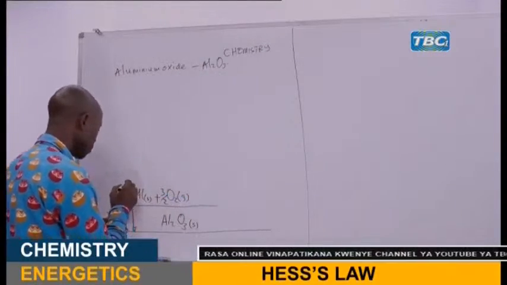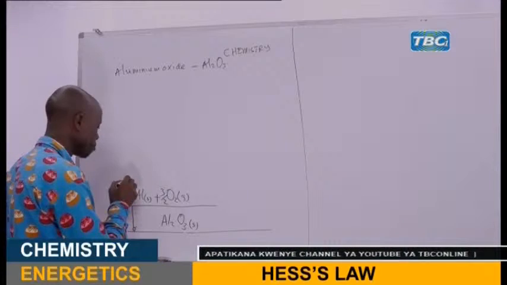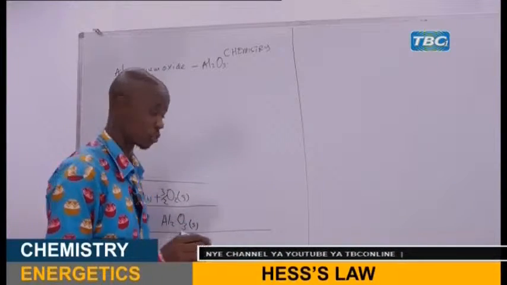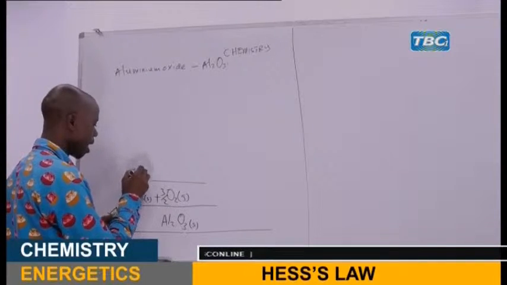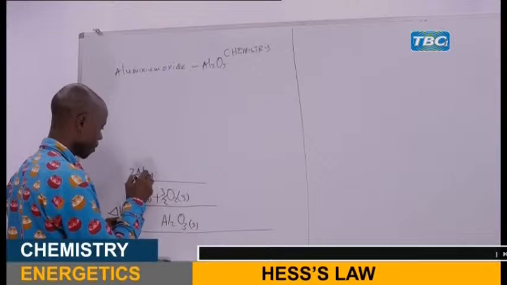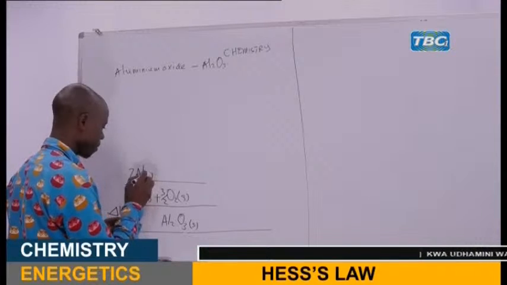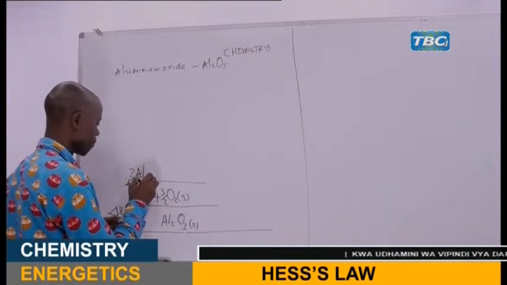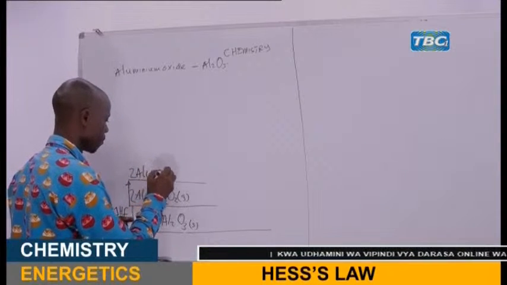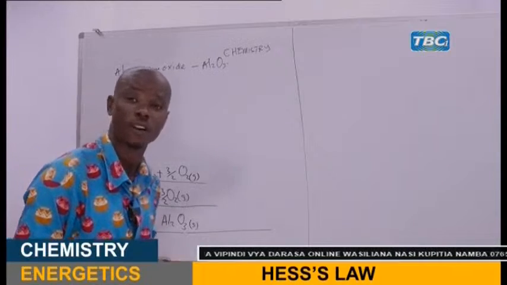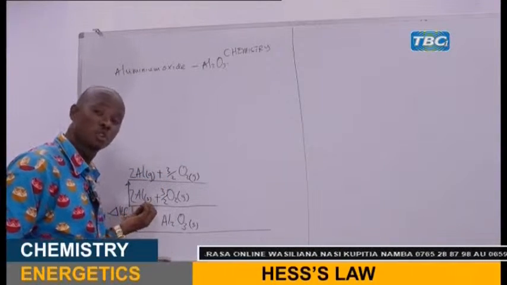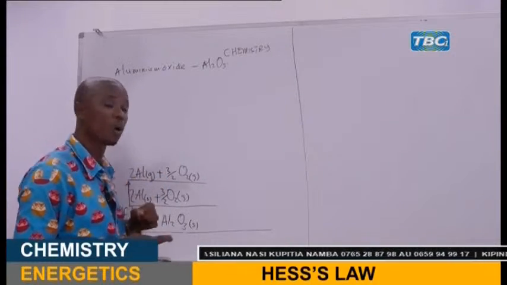Now here, the conversion is purely an endothermic process. So that is the conversion. Aluminium solid is converted into aluminium gas.